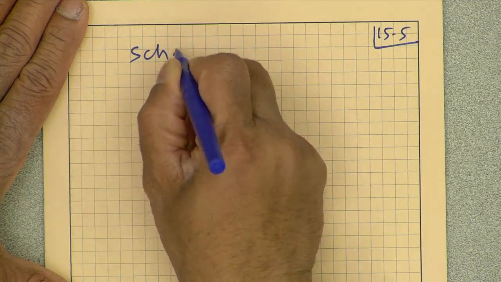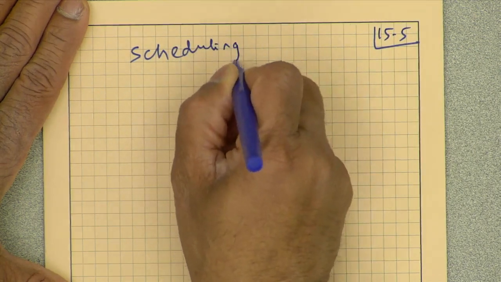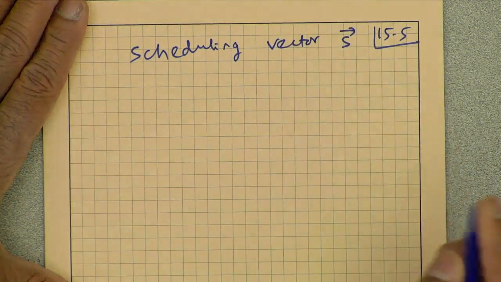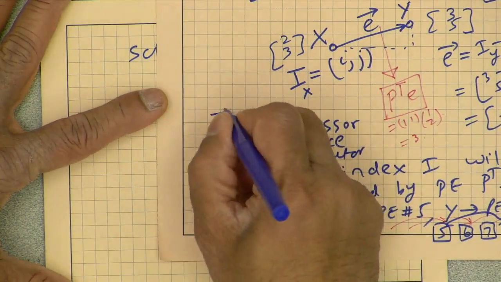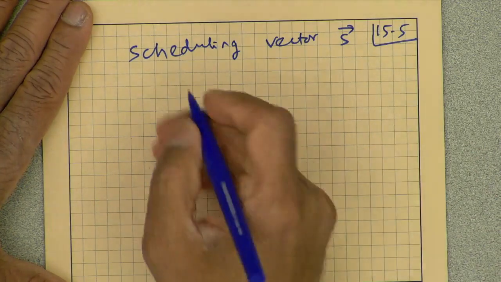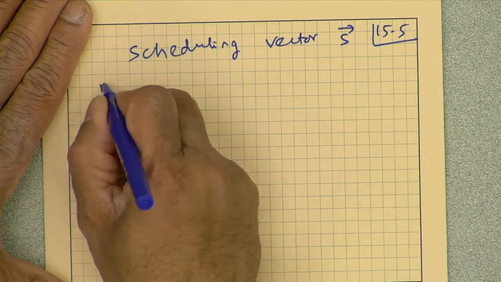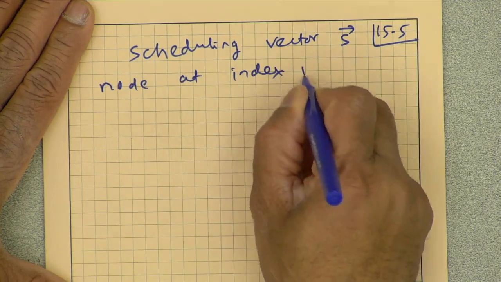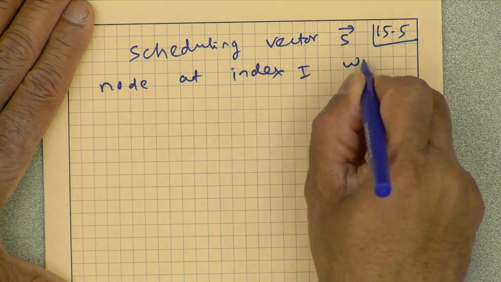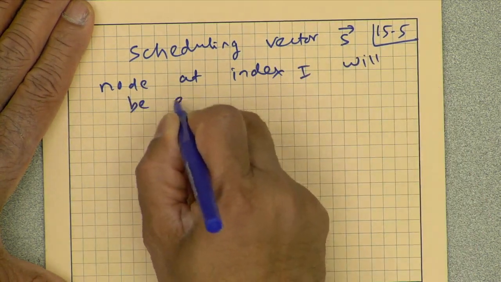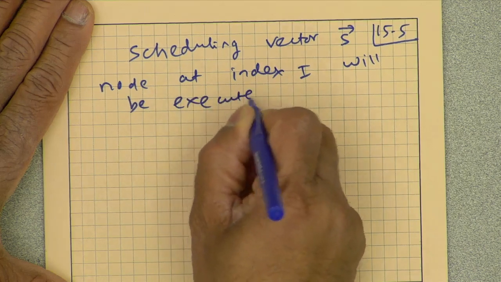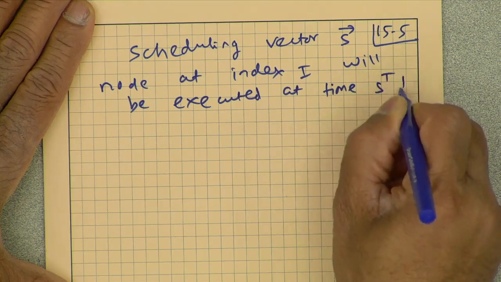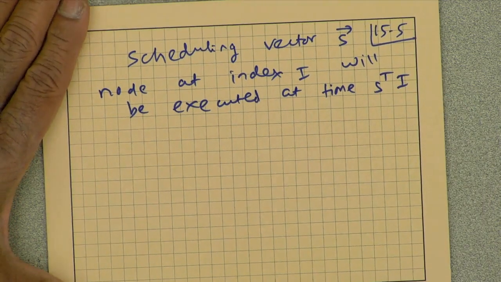So, for example, the node at index I will be executed at time S transpose I. That is what it is telling us.